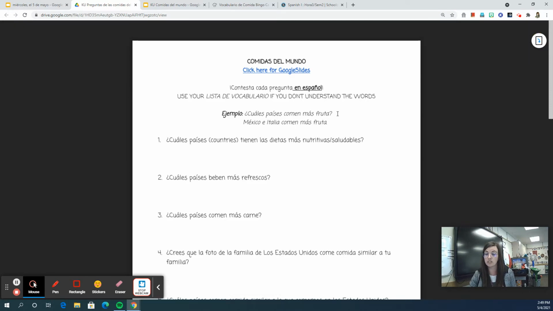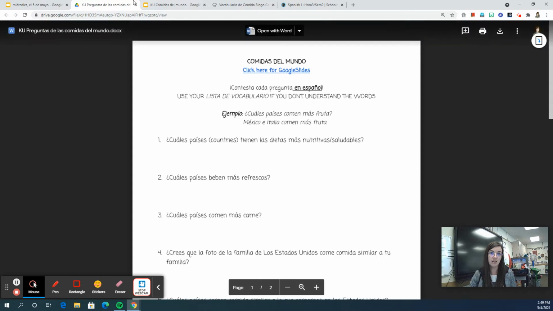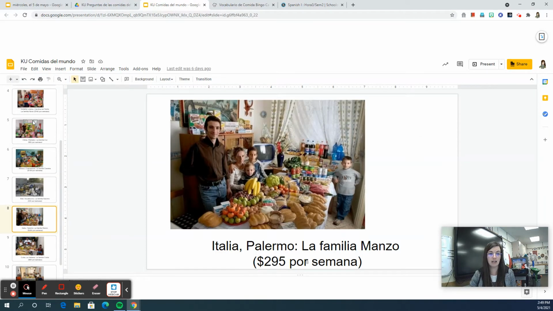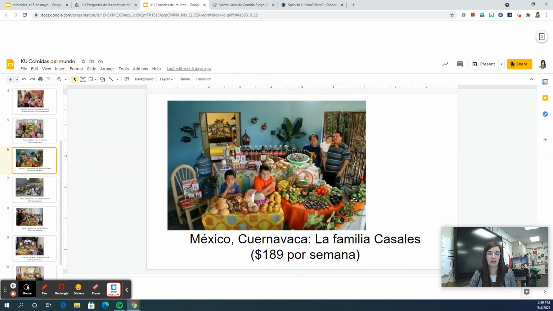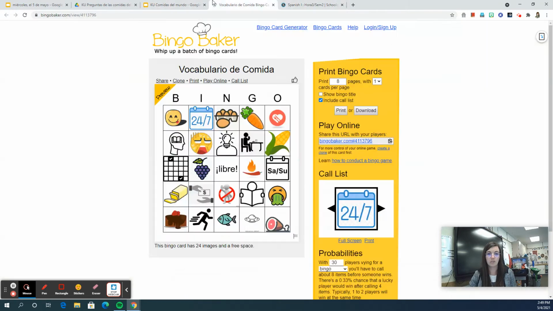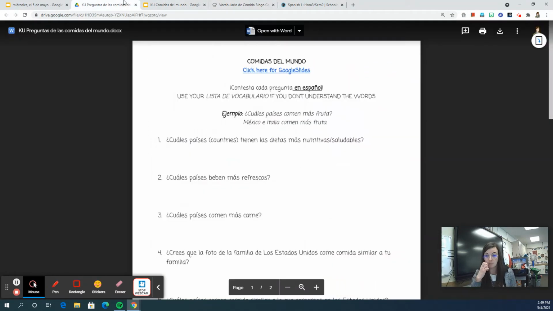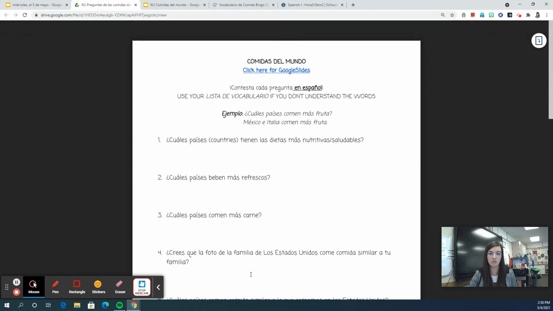What countries eat the most fruit? If I'm looking through my slides, I decided that Mexico eats the most fruit. Because here we got some citrus, bananas, looks like aguacates, lots of fruit. So I'm going to write in my assignment, México e Italia comen más fruta. Mexico and Italy eat the most fruit.